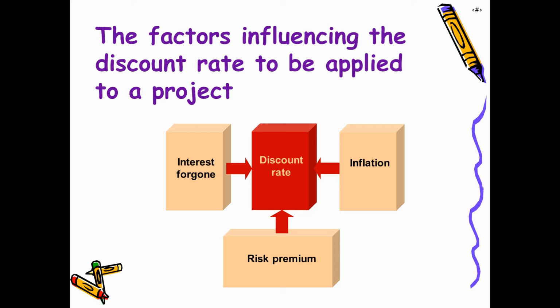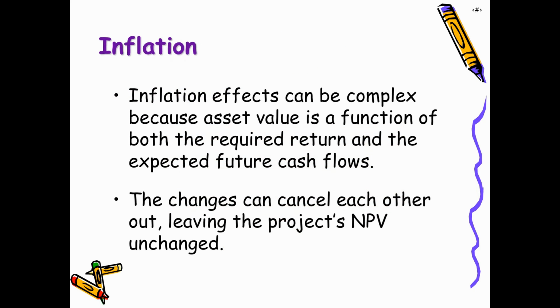Then we look at the rate of inflation. So it is an inflation adjusted rate. The amount of inflation is also added to it because over a period of time inflation is going to reduce the purchasing power of money. And third, the risk premium. The risk premium is the riskiness of the project. So how much extra risk we are going to take for launching a particular project also has to be taken into consideration.